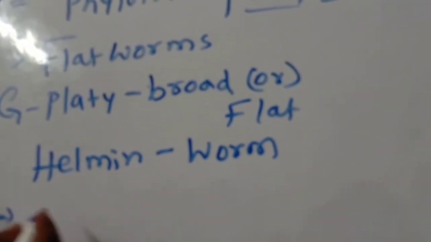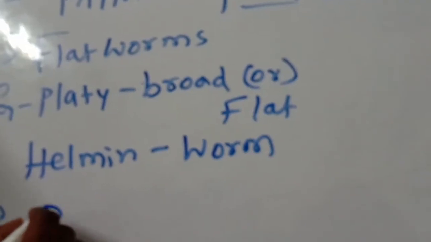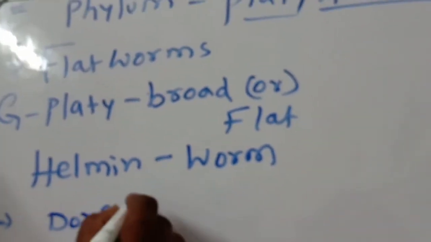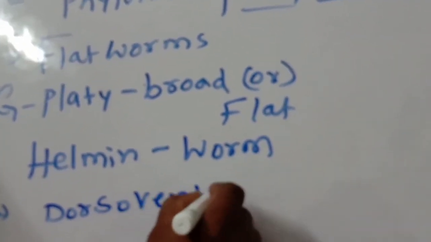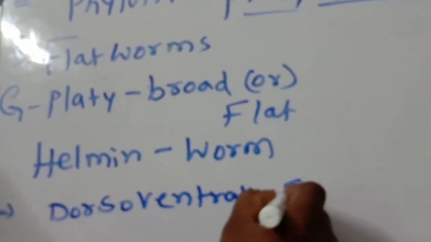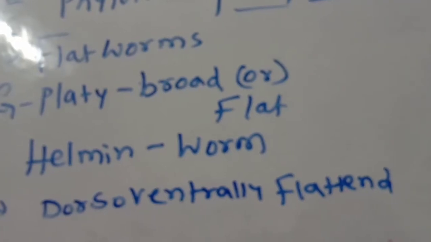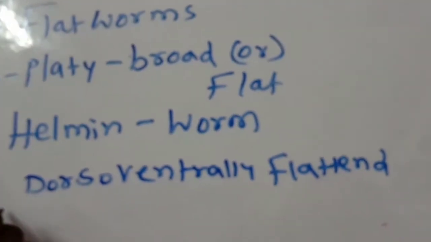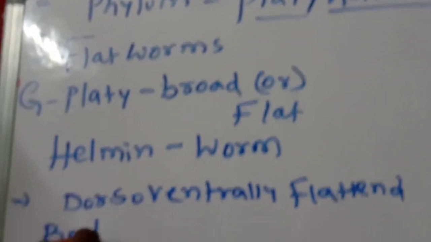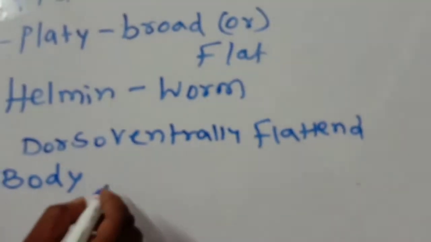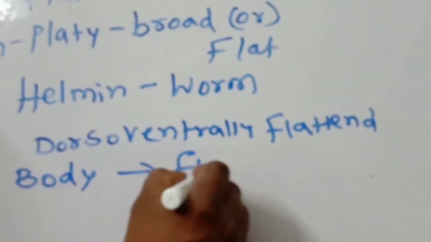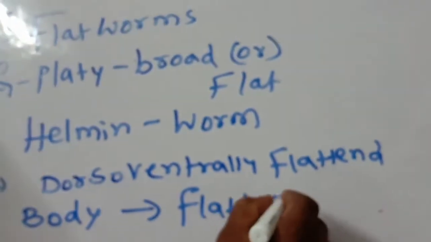Now, the characters I am telling. Dorso-ventrally flattened body. That's why these are called flatworms.